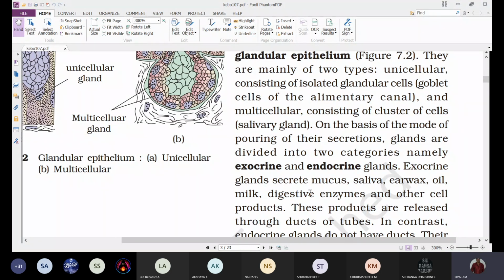That means they possess ducts. From the gland to the region where they secrete, they are connected through ducts, and through these ducts the secretions are secreted into certain regions. For example, salivary glands.